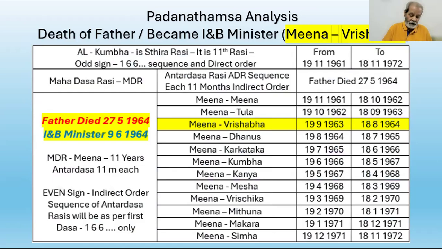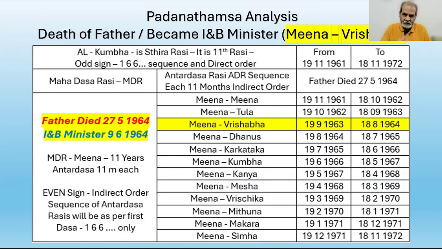The Mahadasha sign Mena is a dual sign, but we must remember that the first Rasi Mahadasha in this chart is that of Kumbha, which is a fixed sign. Yet there may be a doubt because Mena is a dual sign. You may think the order of the Antardashas must be 1, 5, 9, etc. But it is not correct.